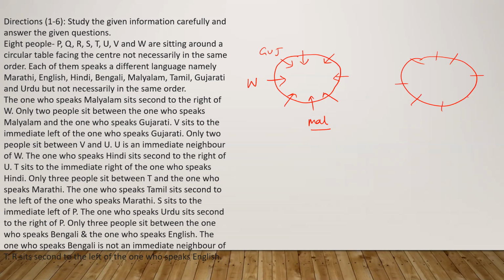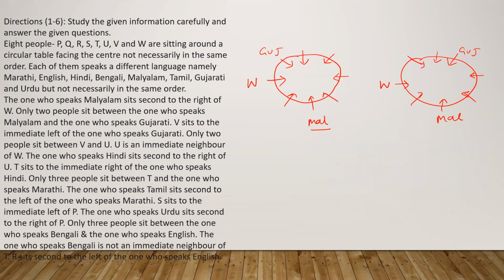In this one also I will keep Malayalam here, and W here. They are all facing inside, and Gujarati I will keep here, because only two people sit between the one who speaks Malayalam and the one who speaks Gujarati.